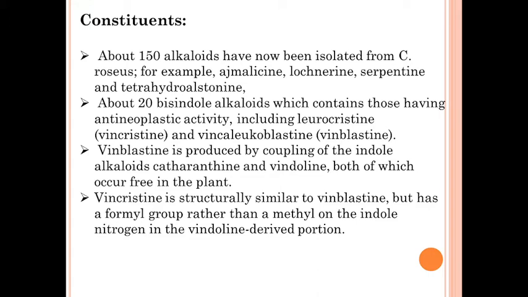The topic is alkaloids, and in that we are going to discuss a drug, Catharanthus roseus. What are the chemical constituents of Catharanthus roseus? About 150 alkaloids have now been isolated from it, for example ajmalicine, lochnerine, serpentine and tetrahydroalstonine.